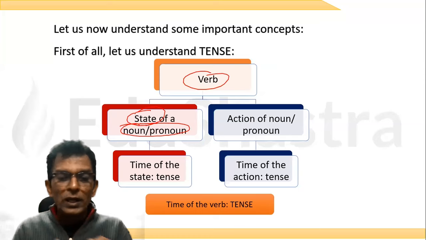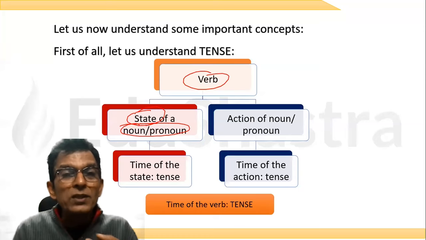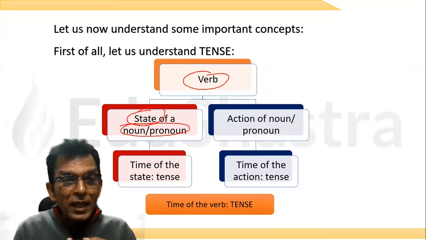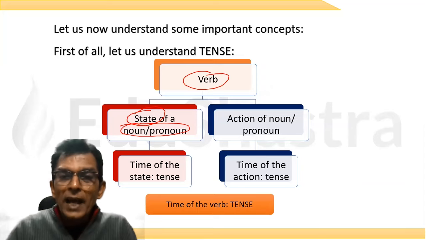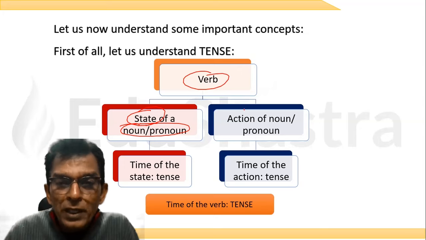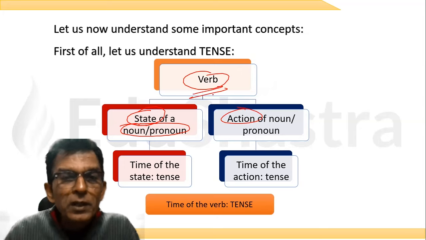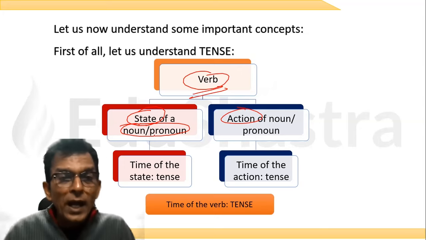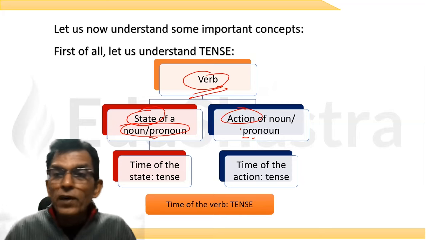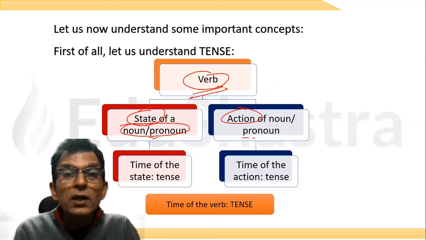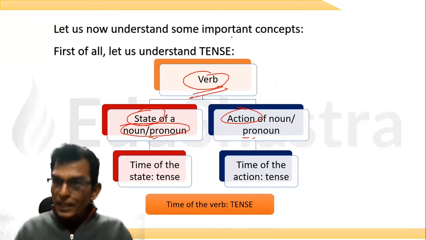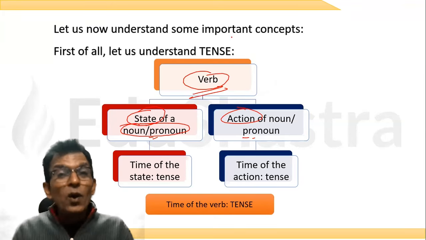First thing we should know is it tells us about the being or the state of a noun or a pronoun. I'll give you examples. Or the action of a noun or a pronoun. Which means if there is a verb, it has to work on a noun or a pronoun. Verb अकेले कुछ नहीं कर सकता. A verb has to work on a noun or a pronoun.